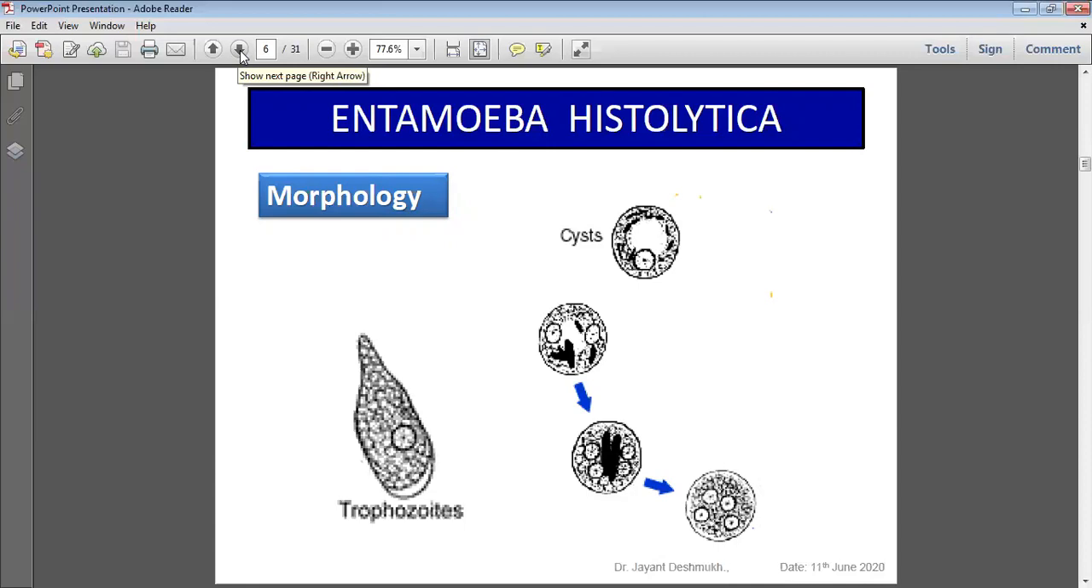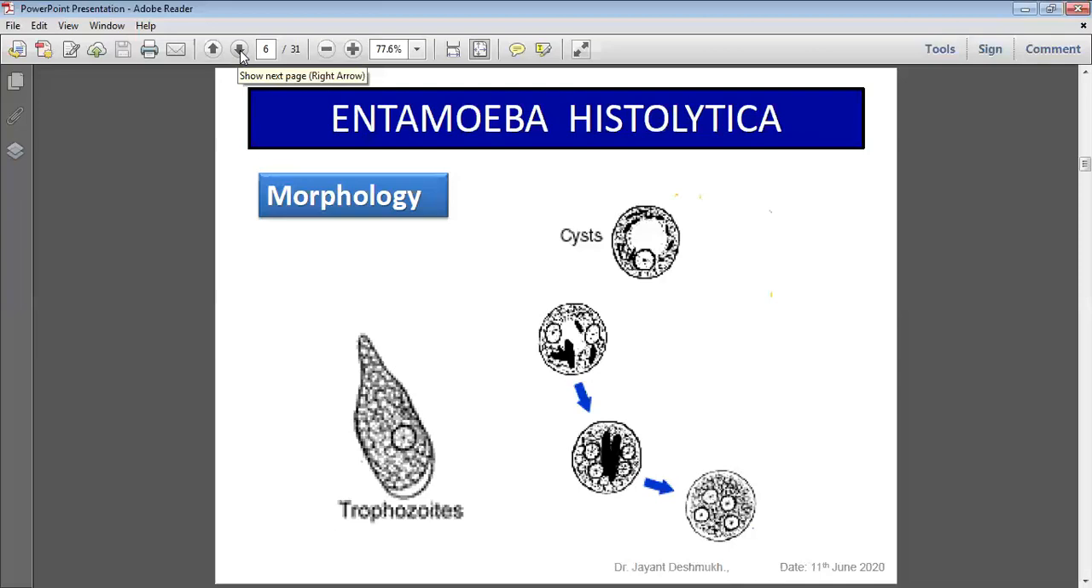Morphology: Entamoeba histolytica is present in two forms, trophozoite and cyst form. Almost all protozoa are present in either the trophozoite or cyst form. Some are in both cyst and trophozoite forms. The cyst is a resting stage, and the trophozoite is the active or multiplying stage in Entamoeba histolytica.